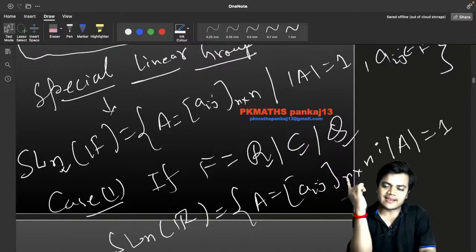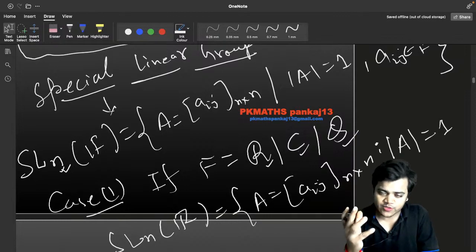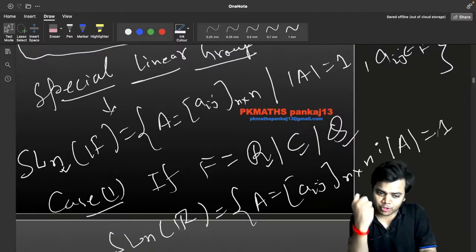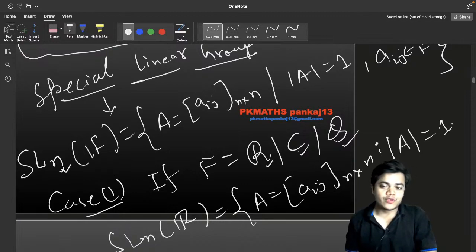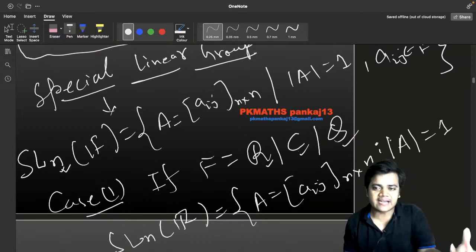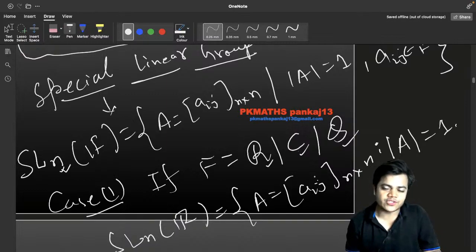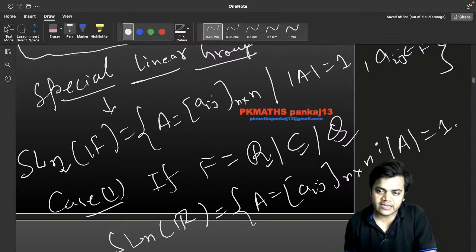Remember, for the general linear group, the determinant was non-zero. But now we are going to put a special condition. We take the matrices whose determinant is equal to 1, and that makes this group special. And a_ij belongs to where?